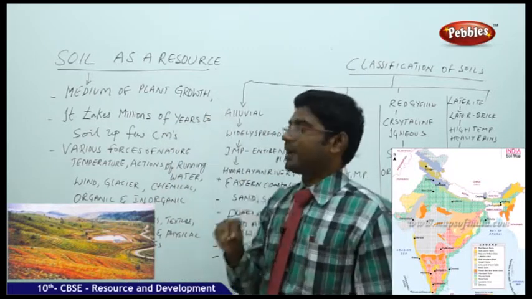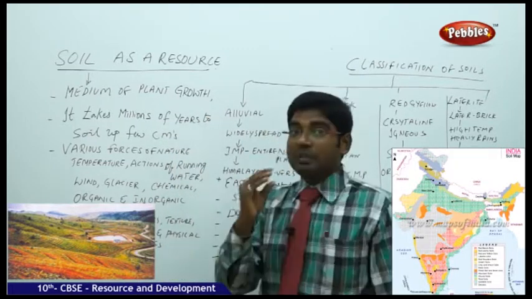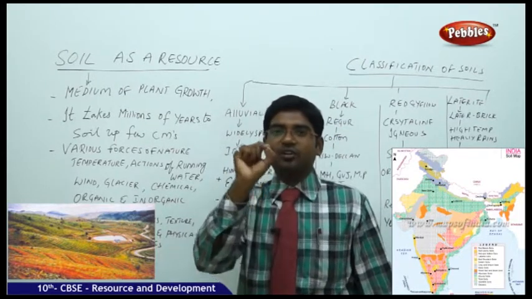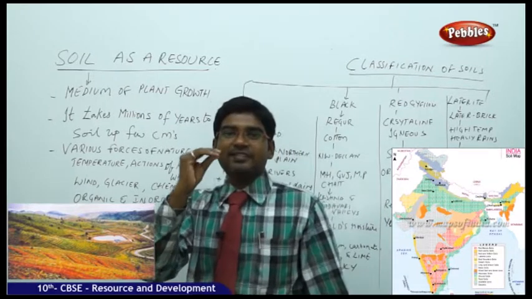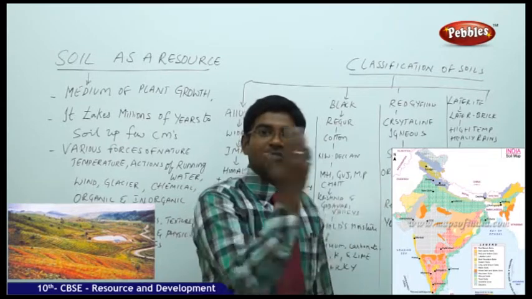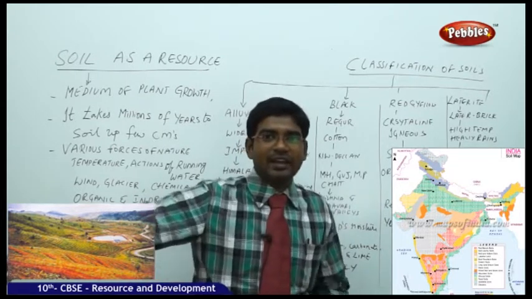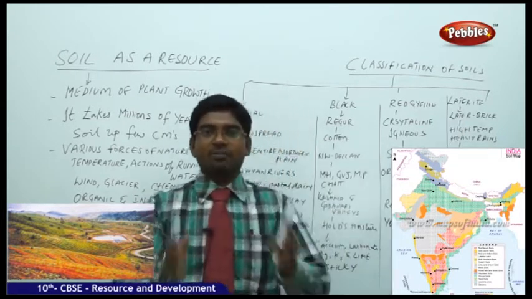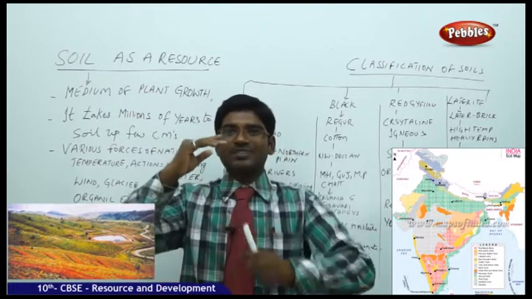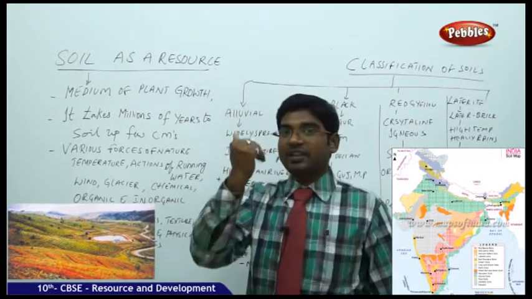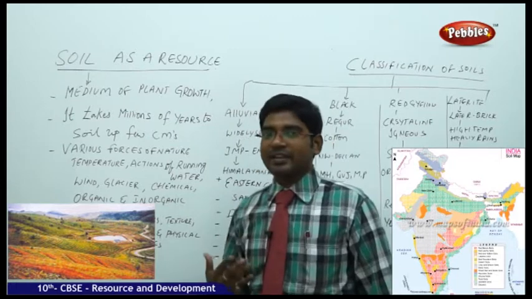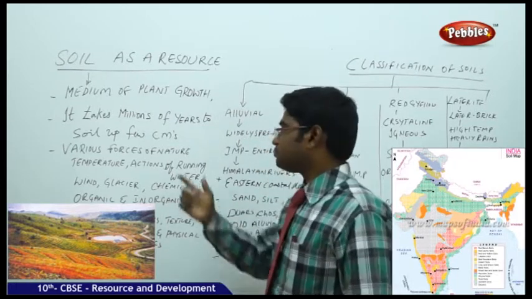That is the meaning: medium of growth of the plant. It takes millions of years to develop soil of a centimeter on the earth. For us, it takes less than a second to remove the entire soil from there with a crane. You take the entire layer and throw it somewhere. But it takes nearly millions of years to grow the soil to a centimeter above that. It is really very, very tough. And when we talk about the way people are reacting, it's really very hard.